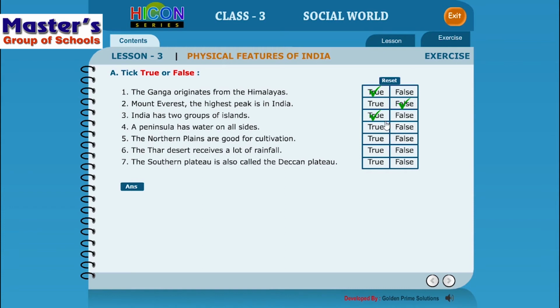A peninsula has water on all sides is the 4th statement. A peninsula has water on all sides. All sides means all 4 sides.